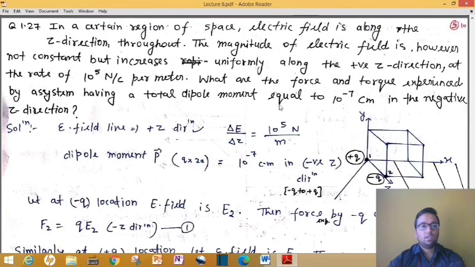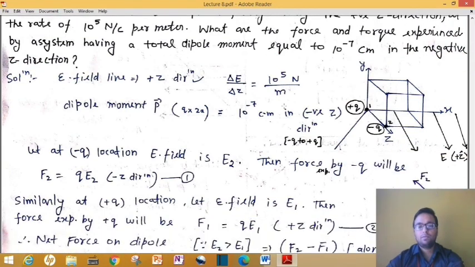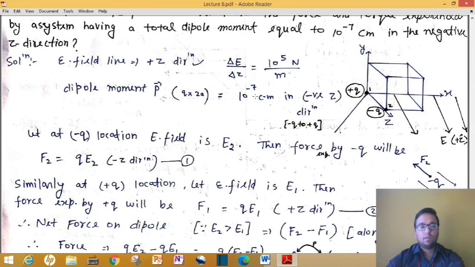As you can see in your problem, the last line is the direction of the dipole moment. Here the amount or magnitude of the dipole moment is also given, 10 raised to the power minus 7. You know that the dipole moment has a direction from minus q to plus q always.